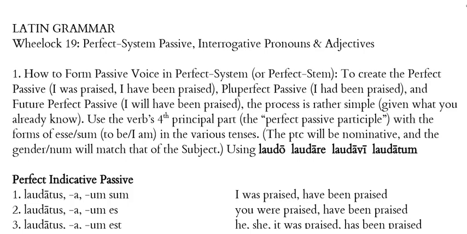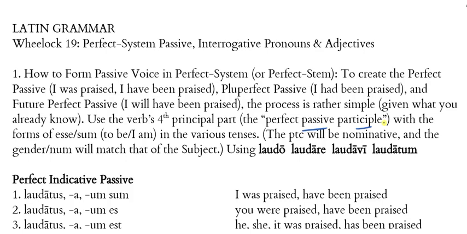We have learned about principal parts, and what we want to do for this is to take the fourth principal part, which is known as the perfect passive participle, and we're going to add that to the forms of esse or sum, to be or I am, in the various tenses of it. You remember we've seen forms of sum in the present, the imperfect, and the future. So we're going to use one of those forms of that verb following the perfect passive participle. Now the participle is going to be nominative case, and its gender and number is going to match whatever the gender and number of the subject is.